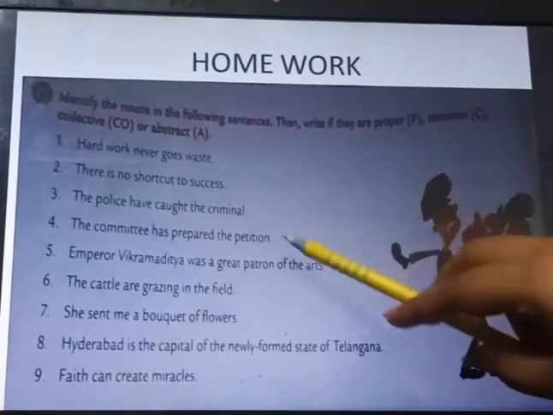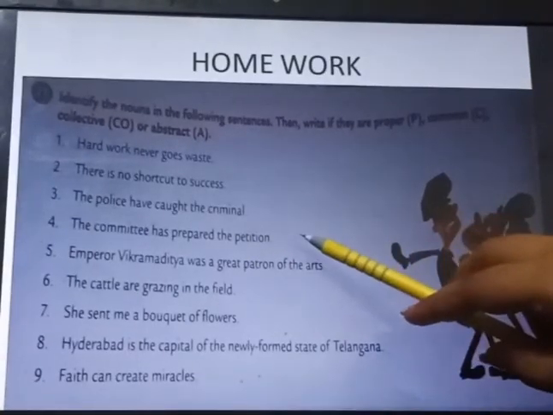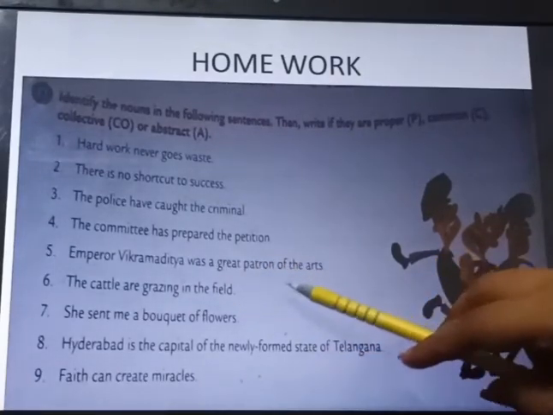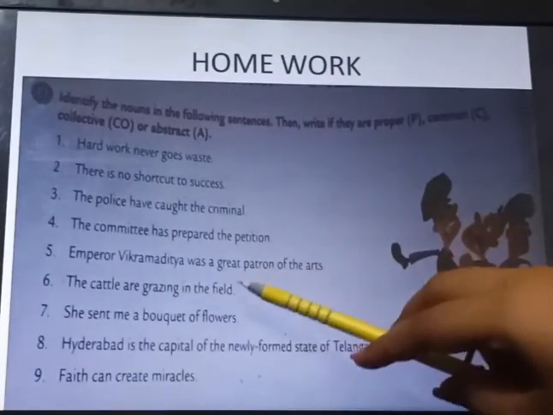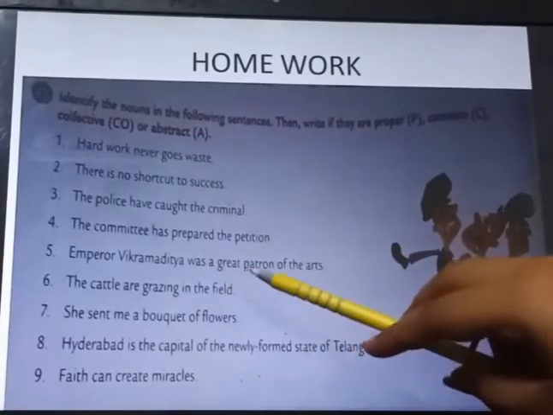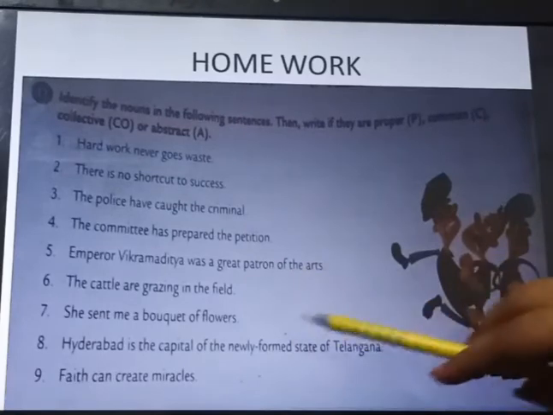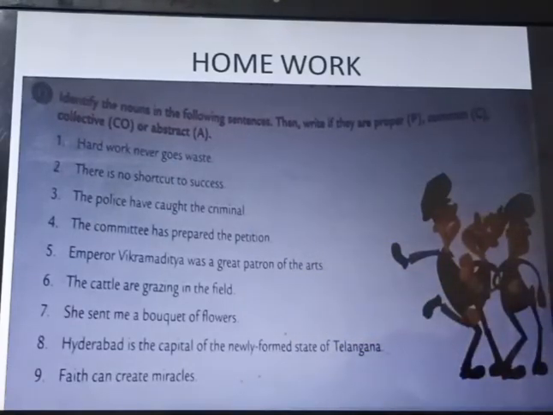Fourth, the committee has prepared the petition. Fifth, Emperor Vikramaditya was a great patron of the arts. Sixth, the cattle are grazing in the field. Seventh, she sent me a bouquet of flowers. Eighth, Hyderabad is the capital of newly formed state of Telangana. Last one, faith can create miracles.